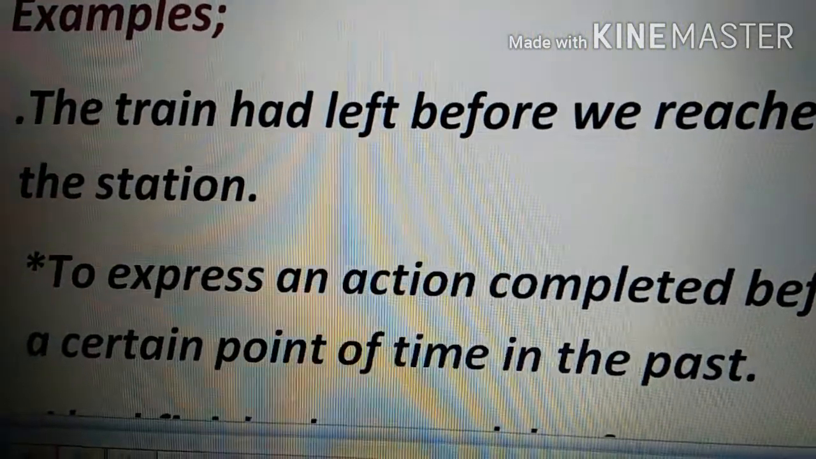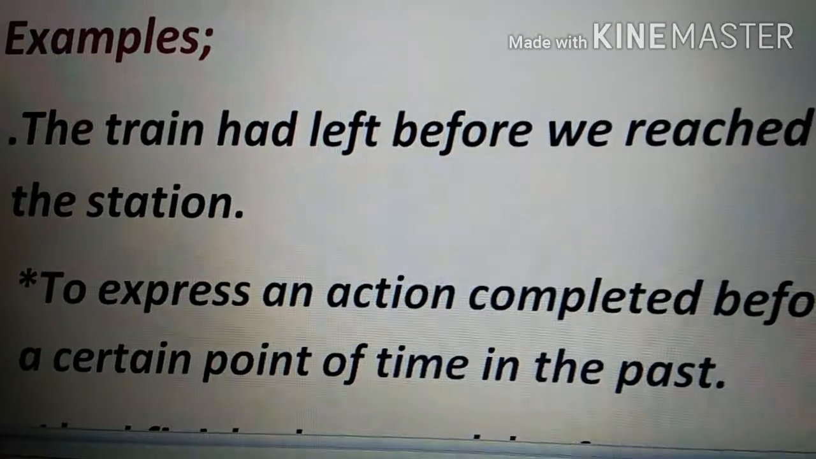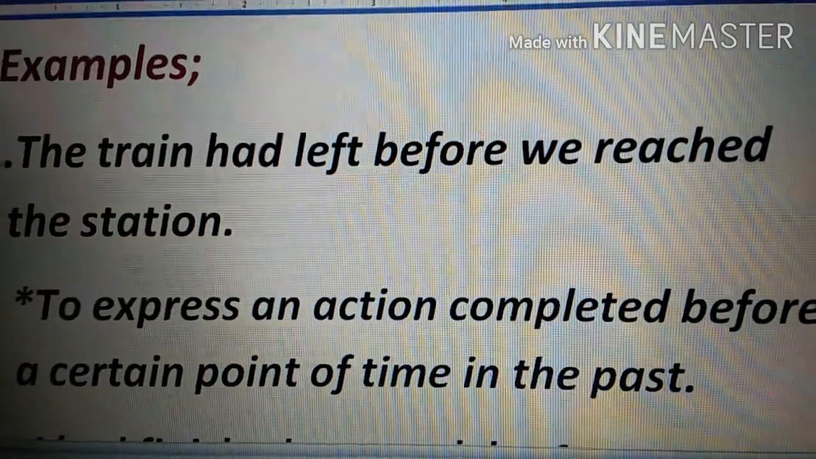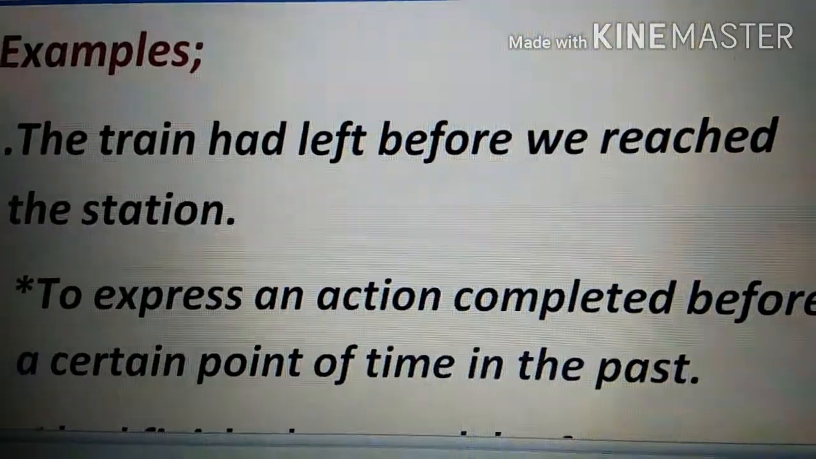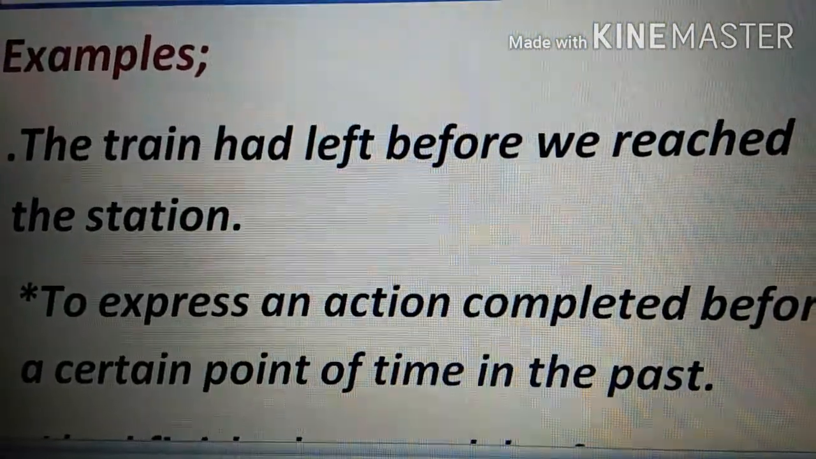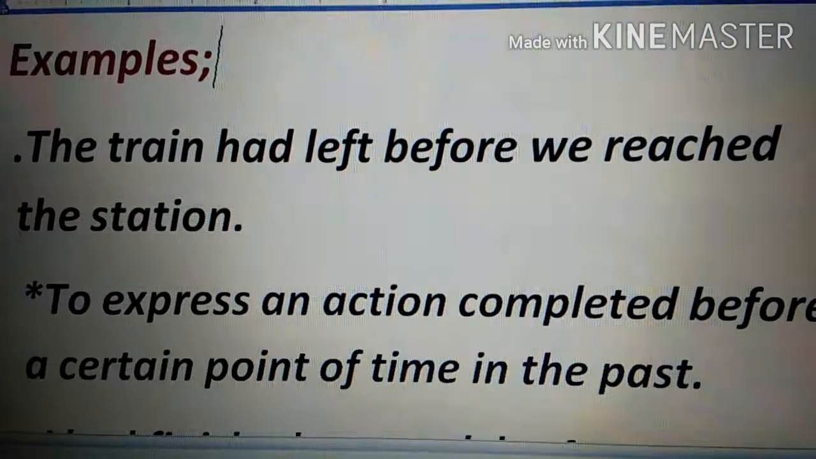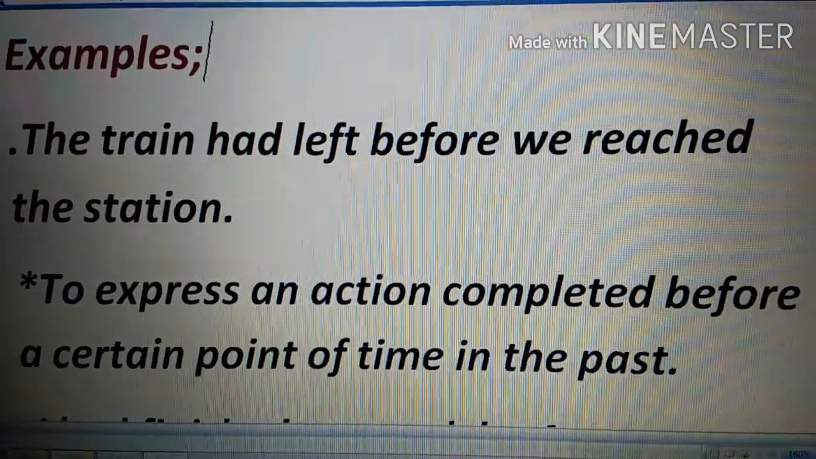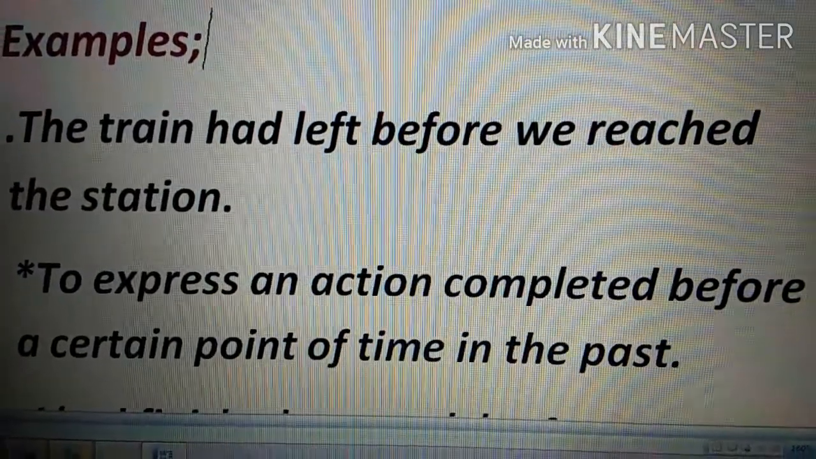Okay, let's see some examples. Now, some examples are, the train had left before we reached the station. Now two actions were performed in the past: the train left and we also reached. So this tells us what happened first and what happened the next. That's when we use this tense. So you'll see had plus V3.